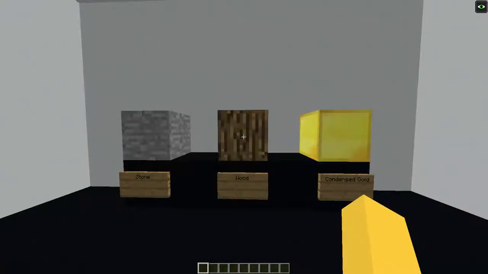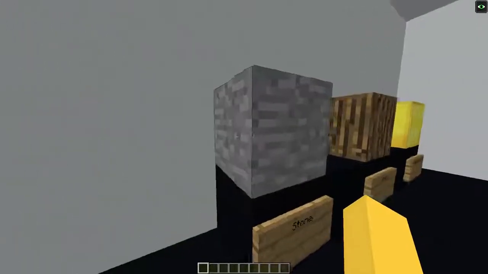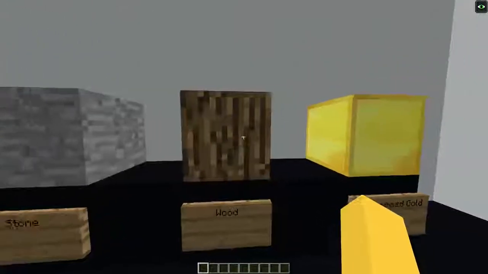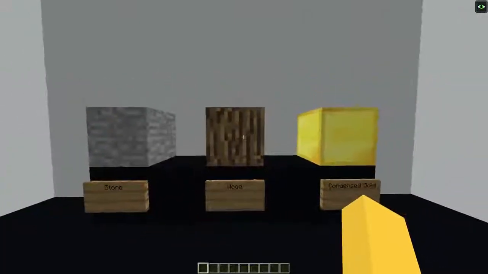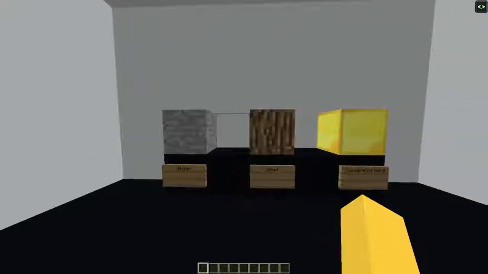Physical properties are the properties of matter that can be seen visually without any chemical change happening. Any block in Minecraft could be used to show this for some examples: stone, wood, and gold.